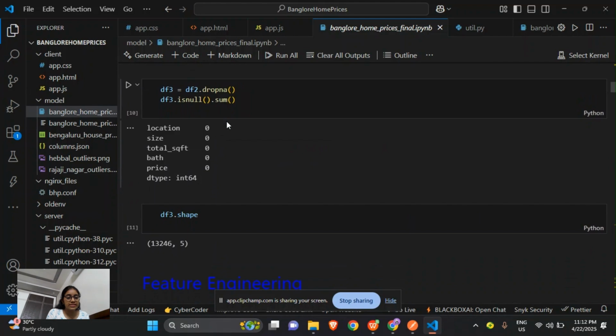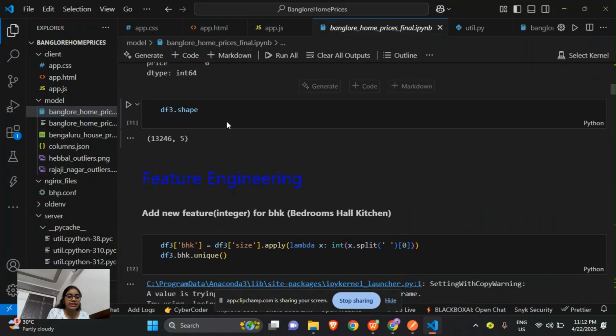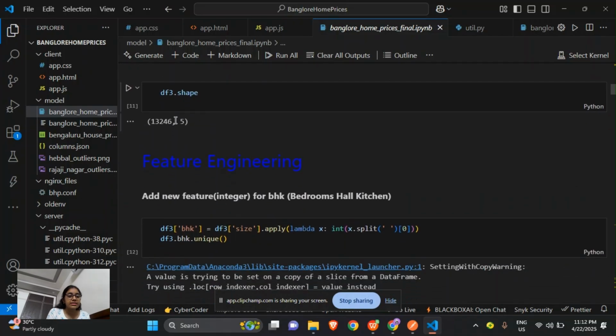Here, null dot sum is used to check any null values remaining in the data frame. And we'll then check df3 dot shape. Now we can see that the number of rows has been reduced because we have dropped some null values.